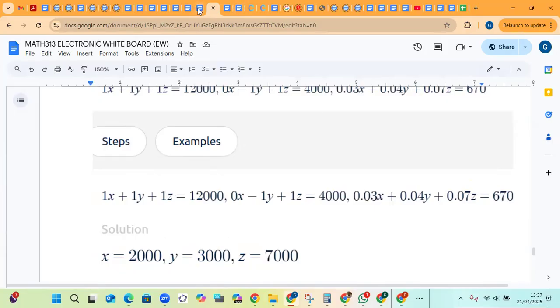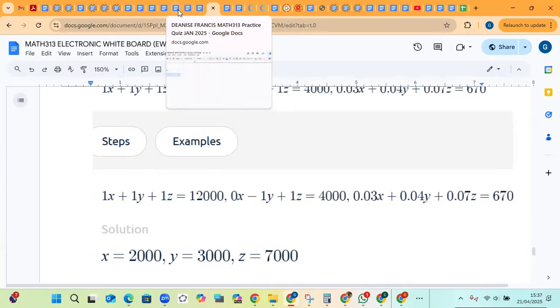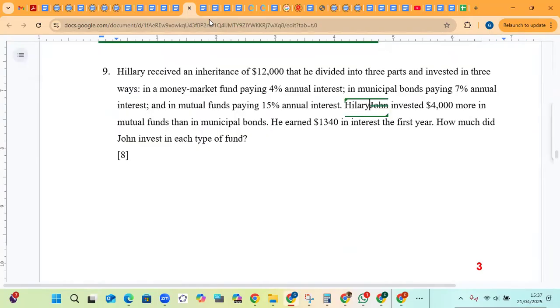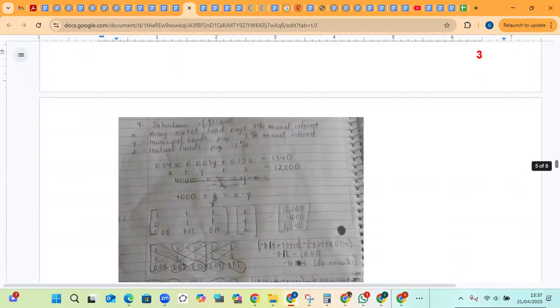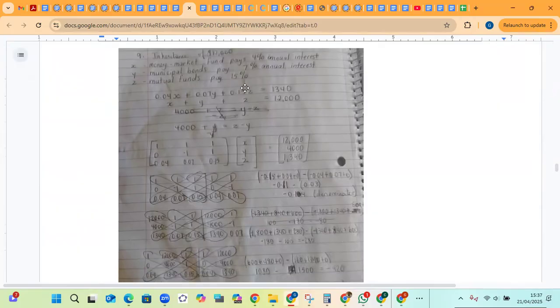So let's see if that is what was done in this case. So here's the working. Here you can see the 3 equations. The sum is equal to 12,000.